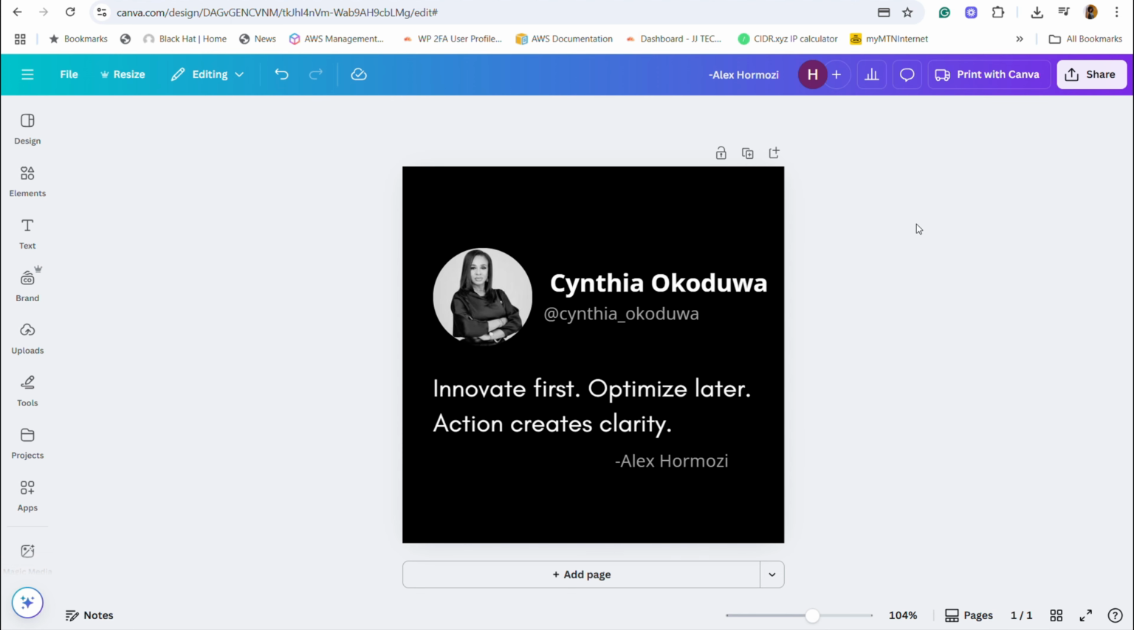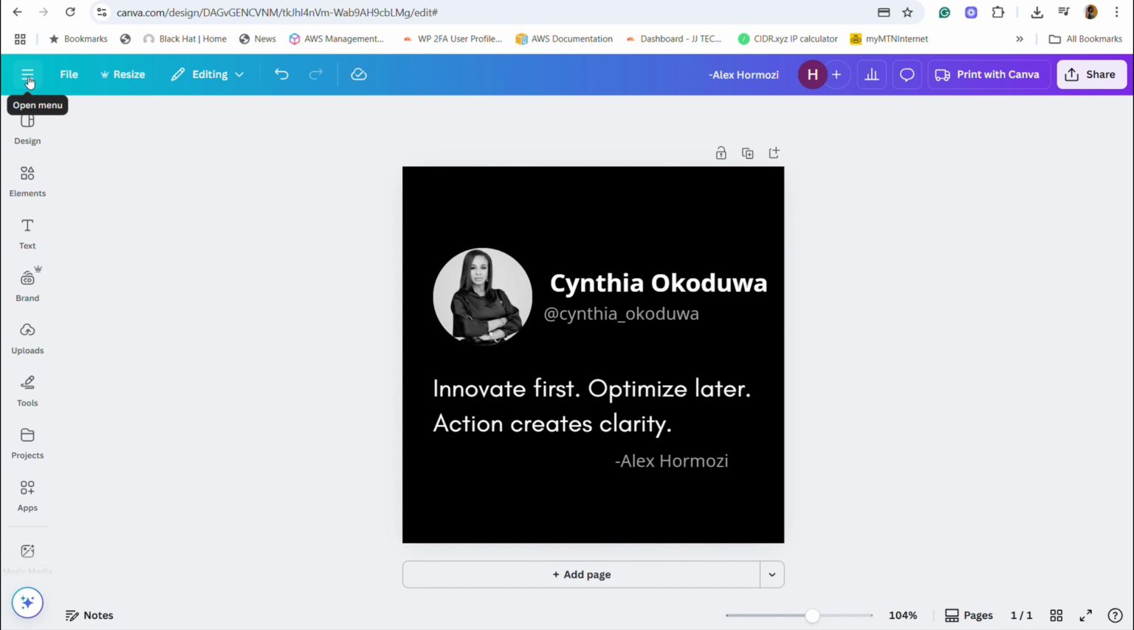Now comes the fun part, designing the post. Okay, so we are now in Canva, and this is where we're going to create the design of the quote posts that we're going to be doing. Feel free to create any type of design that you want. But this is what I'm going to be using as an example for you to understand the entire process. So this is how I want my design to look.